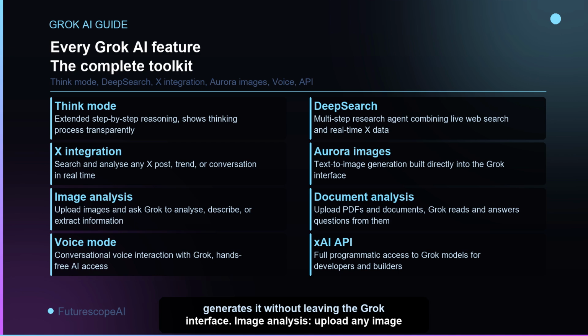Image analysis, upload any image and ask Grok to analyze, describe, extract text, or reason about what it contains. Document analysis, upload PDFs and documents and ask Grok questions about the content. Voice mode, conversational voice interaction for hands-free AI access. And the xAI API, full programmatic access to Grok models for developers building Grok into their own products.